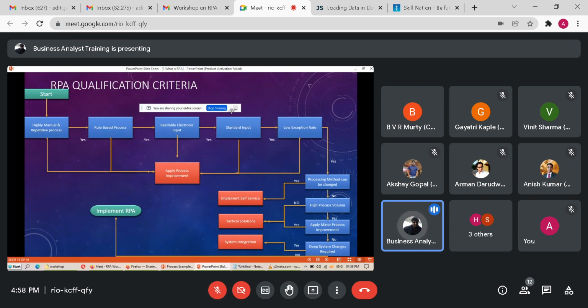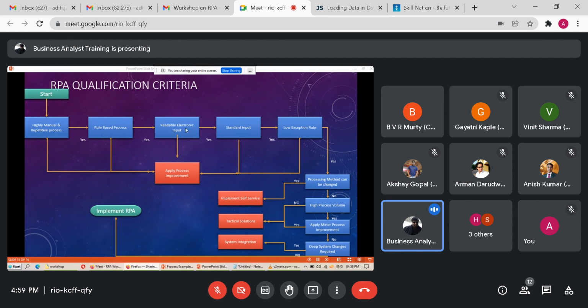So we skip ahead a little bit. This is a slide that you want to pay attention to. It tells you the qualification criteria for whether we can automate some process or not. There are 5 basic questions we ask ourselves. Is the process highly manual and repetitive? That means the process must run repetitively at a consistent frequency. Second, is it rule based? A robot cannot make arbitrary or subjective decisions, so the process must be highly rule based.